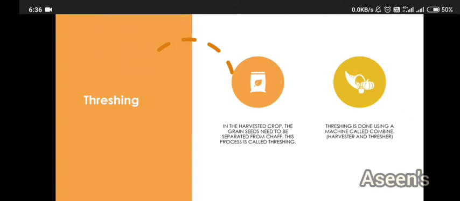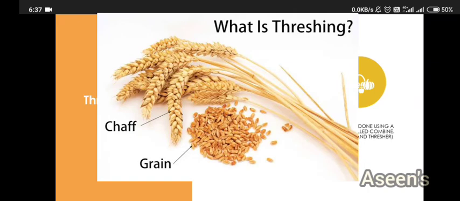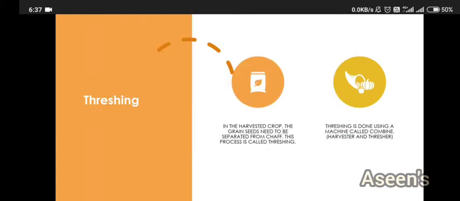Once the harvesting is done, we need to jump on to the next step, that is threshing. So what is this threshing now, or why do we need to do it? As you can see here, the grains once harvested are covered in a thin hard layer called chaff. This is a protection layer around the grains. Now that we have harvested the crop, we need to remove this chaff. It cannot be done manually by selecting one grain at a time. Obviously it's going to be difficult.